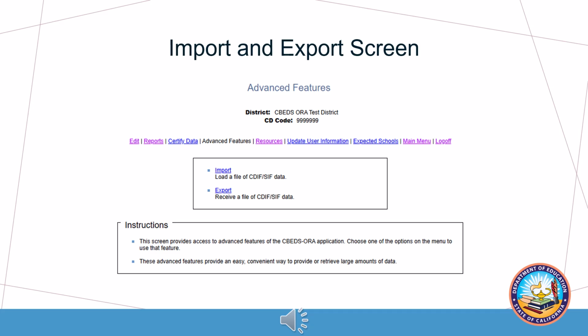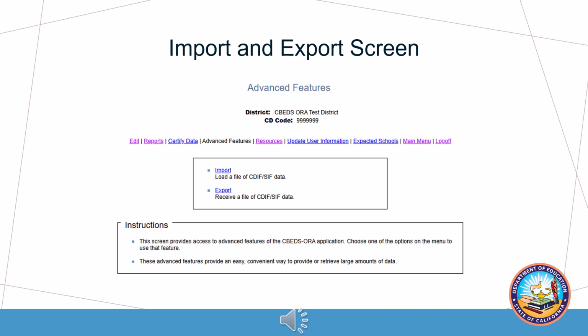This slide shows screenshots of the import and export screens within CBEDS-ORA. To import a file, navigate to the import screen by selecting Advanced Features from the main menu and select the import option. From the import screen, select the Browse button. Select the file you wish to import, then select the Upload File button. Only text files that have been formatted to meet the CBEDS-ORA file import specifications will be uploaded. Please do not attempt to upload a Word, Excel, PDF, or other non-text file type.